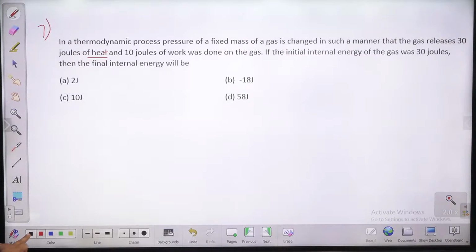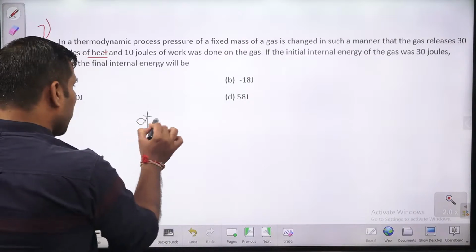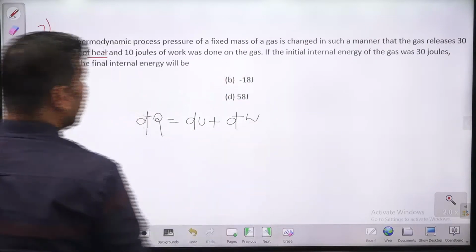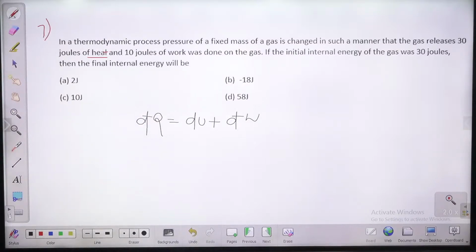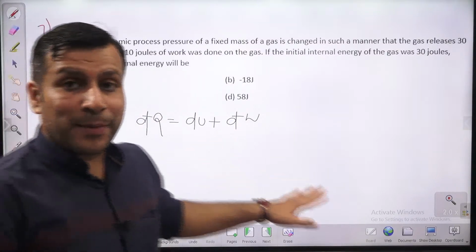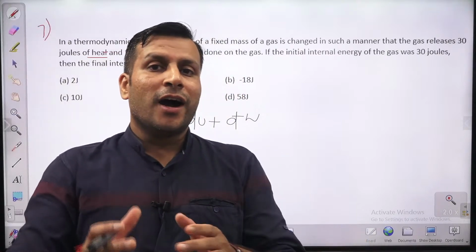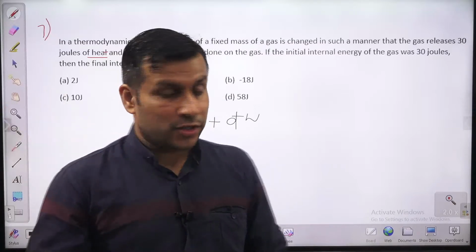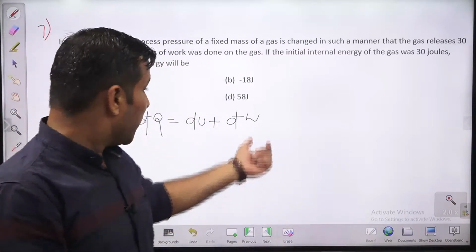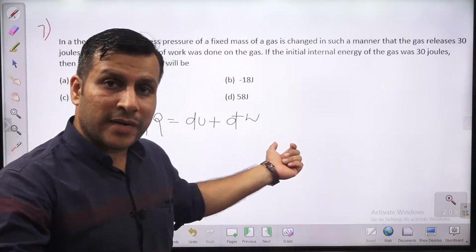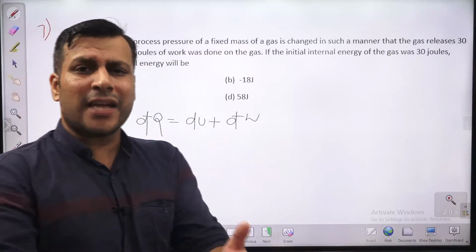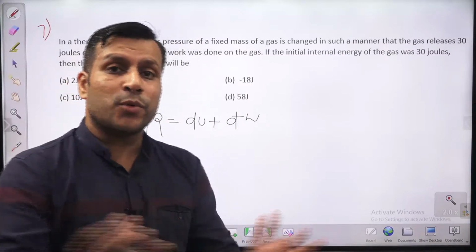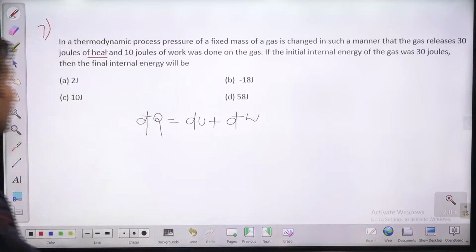चलिए. So guys, you know first law of thermodynamics, dQ equal to dU plus dW. The equation is very simple, but when you are putting some magnitude value here, you need to use the sign convention. Heat addition to the system, positive. Heat rejected by the system is negative. Work done by the system, positive. Work done on the system, negative. These sign conventions you need to follow.